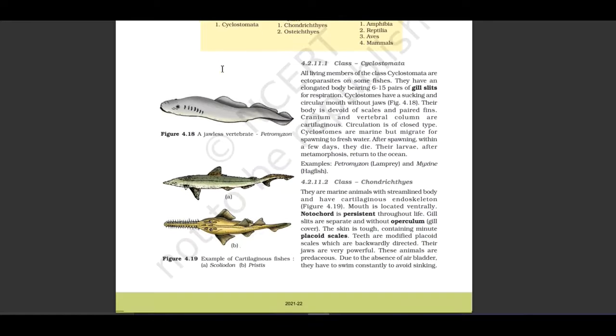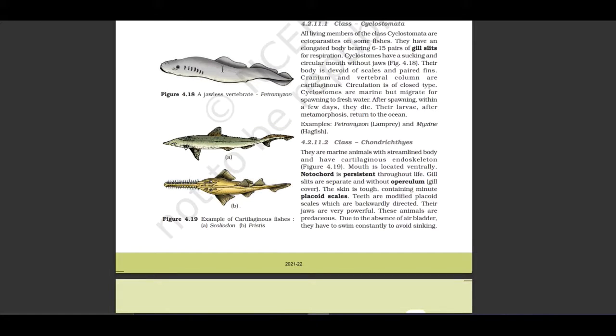All living members of class Cyclostomata are ectoparasites on some fishes. They have an elongated body bearing 6 to 15 pairs of gill slits. For respiration, Cyclostomata have a sucking and circular mouth without jaws. Figure 4.18 shows an example of jawless vertebrates, Petromyzon. Their body is devoid of scales and paired fins. Cranium and vertebral column are cartilaginous.